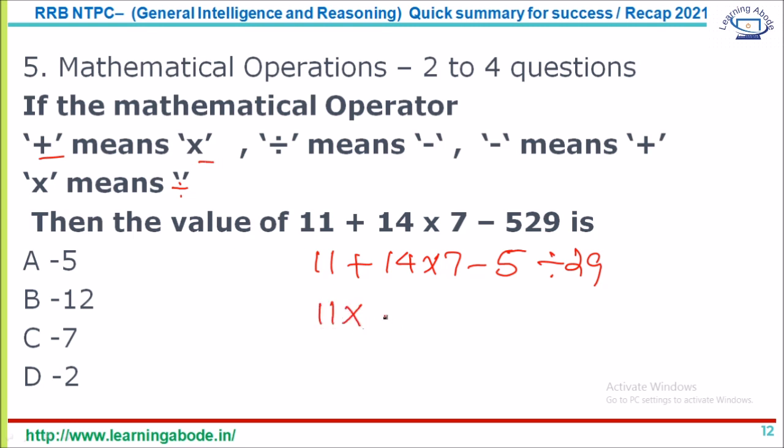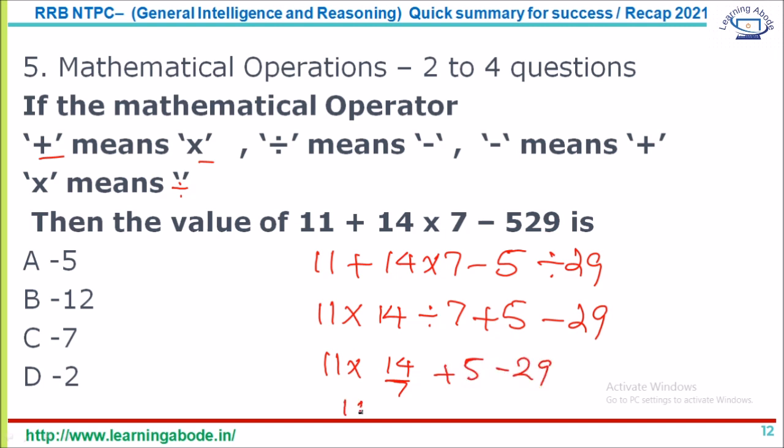Multiplication means division, so 14 divided by 7, minus means plus, so plus 5, division means minus, so minus 29. So it is 11 into 14 by 7 plus 5 minus 29. So 11 into 2 plus 5 minus 29. So 22 plus 5, 27 minus 29, minus 2. That's answer option D for this question. So you get 2 to 4 questions on mathematical operations.